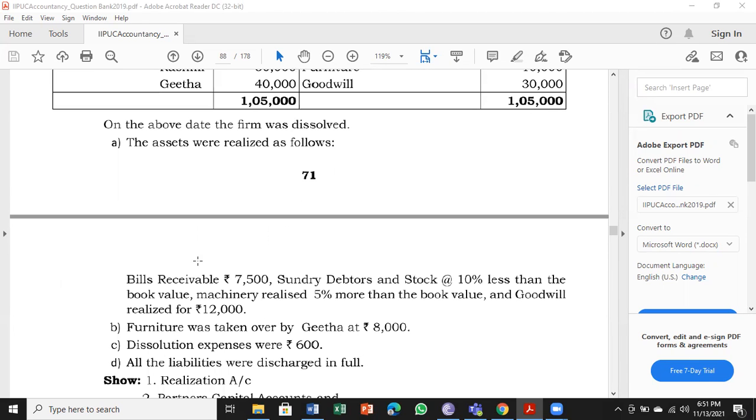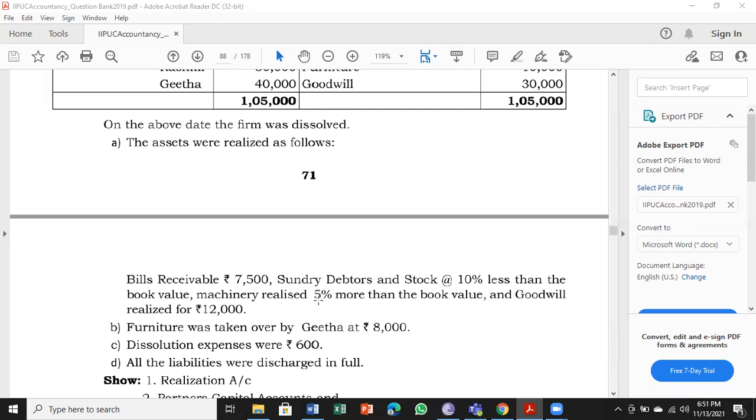Next, coming to the information. On the above date, the firm was dissolved. The assets were realized as follows in information A. Bills receivable 7,500, sundry debtors and stock at 10% less than the book value. So they have not given the amount, how much money has been received. We have to deduct 10% and find the amount.